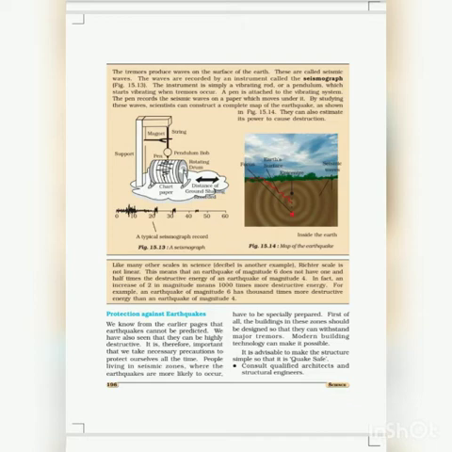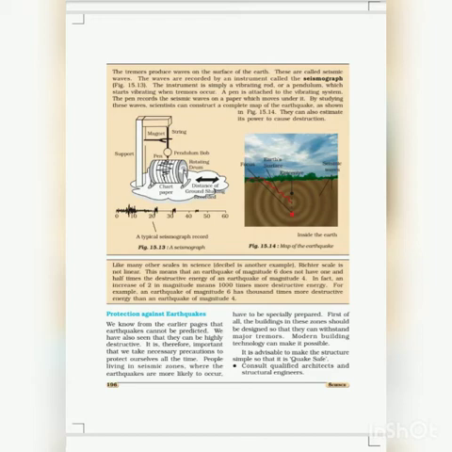Now this instrument, the seismograph, is simply a vibrating rod or a pendulum which starts vibrating when the tremors occur. A pen is attached to the vibrating system, and this pen records the seismic waves on a paper which moves under it. By studying these waves, scientists can construct a complete map of the earthquake. They can also estimate its power to cause destruction. Now refer to figure 15.14, which shows a map of the earthquake. It shows the inside of Earth. The red point shows the focus and the seismic waves.